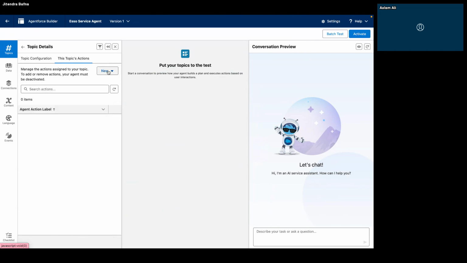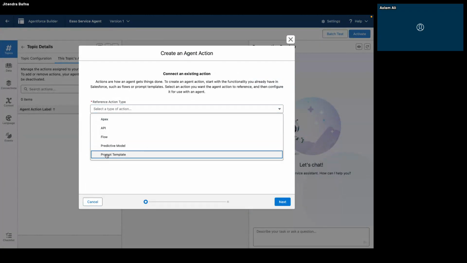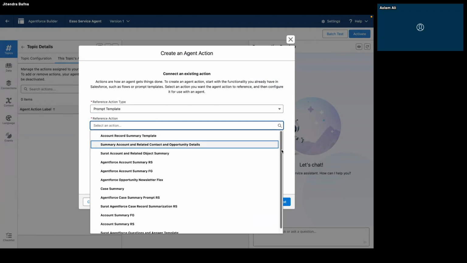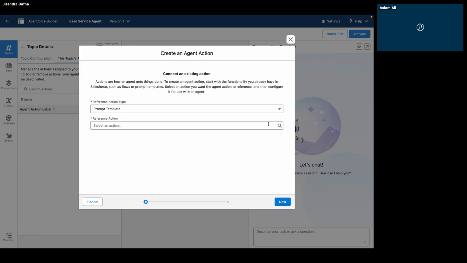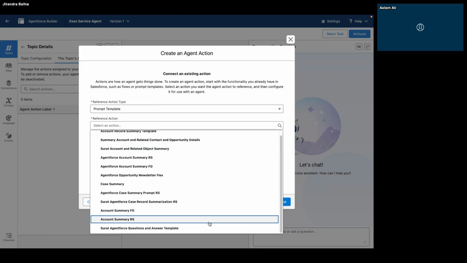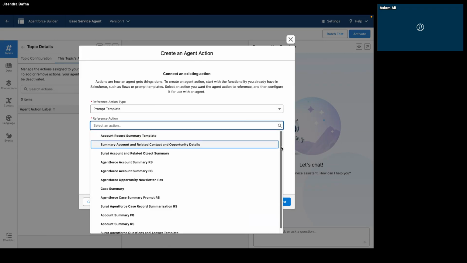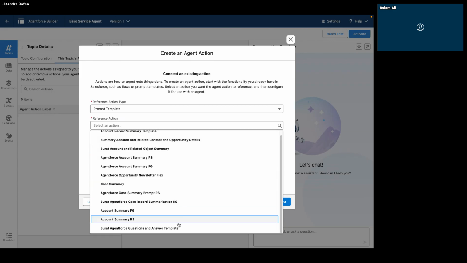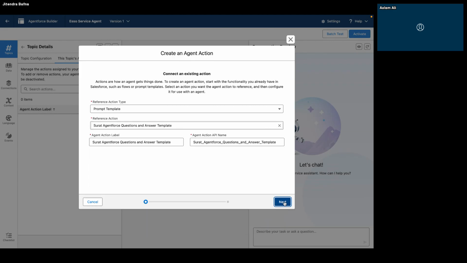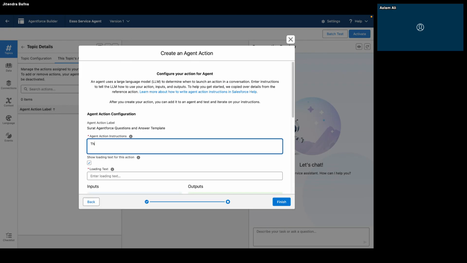Then I go to the artificial topic and add an action. Create a new action, and I can just say prompt template and select whatever prompt template I created. I already built it. I can just say next, last one. I can provide this description: this prompt template will answer the questions related to artificial intelligence.